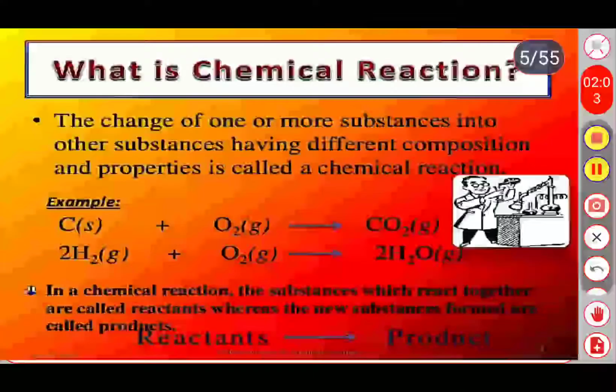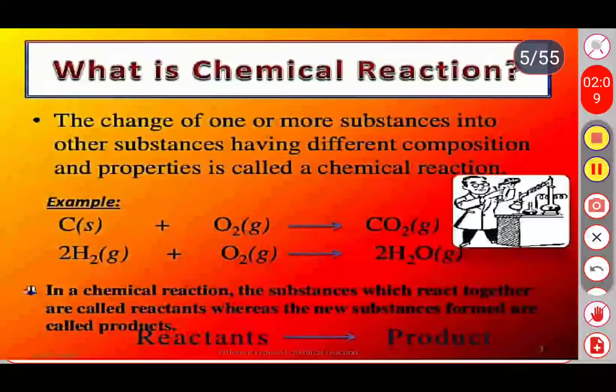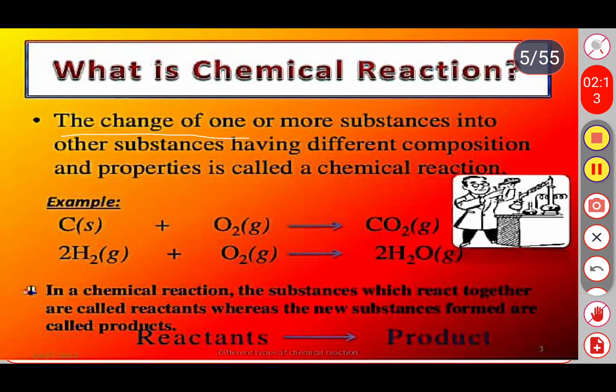Okay, see here. A chemical reaction is a combination of one or more substances combined together to form a new substance. That product substance has different properties and different densities.